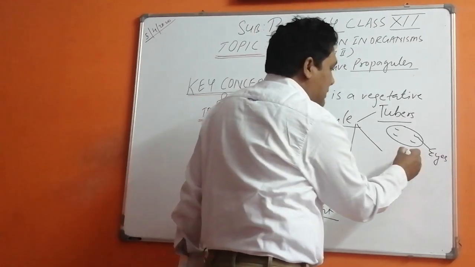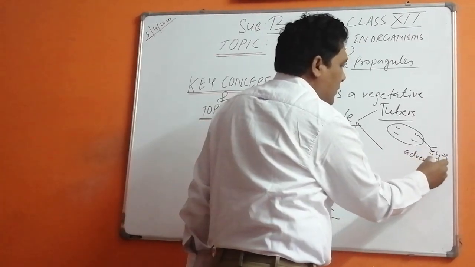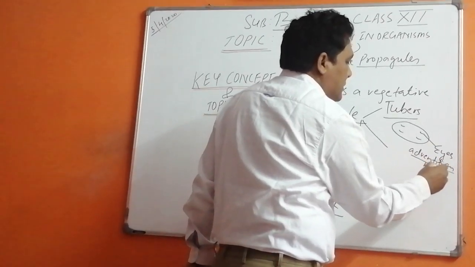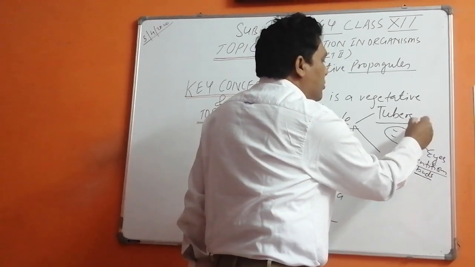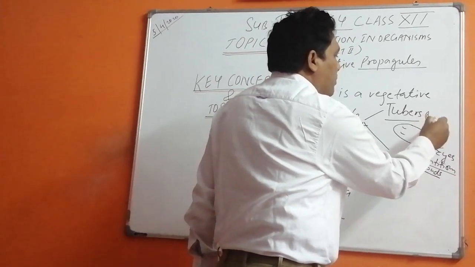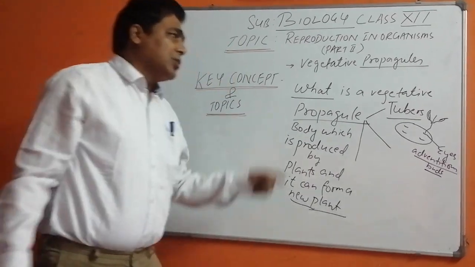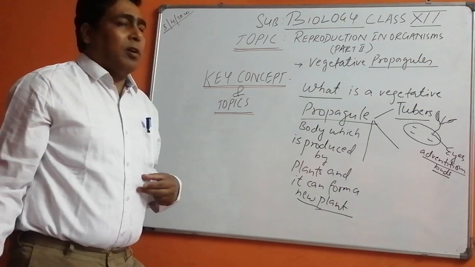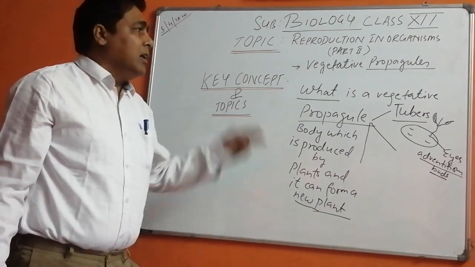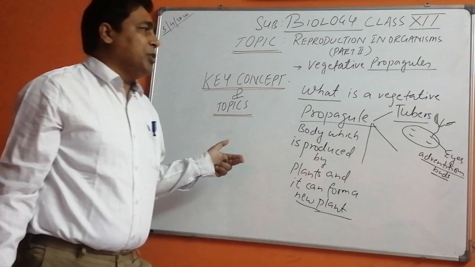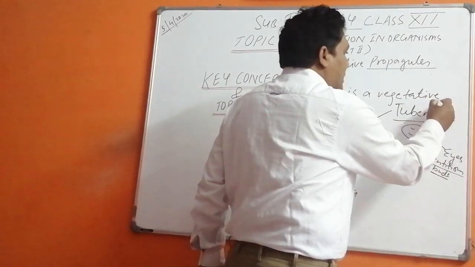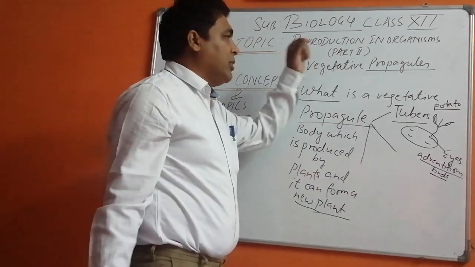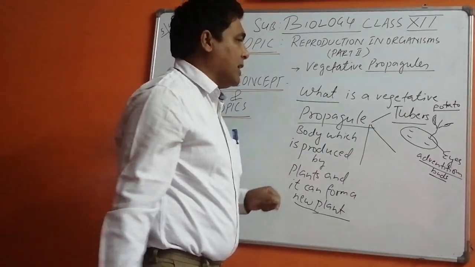These eyes are adventitious buds, and they can grow into a new plant. You would have seen that farmers use the tubers of potato for creating new plants, and mostly we grow potato with the help of tubers only. So tuber is an example in potato. In NEET, most of the times they are going to ask you the examples.